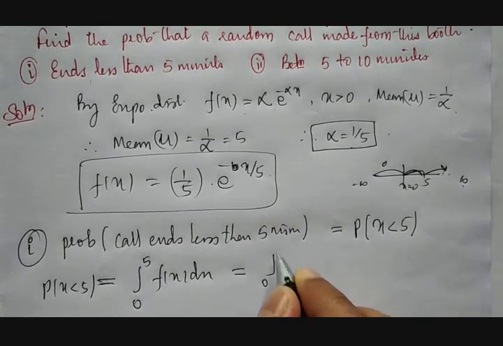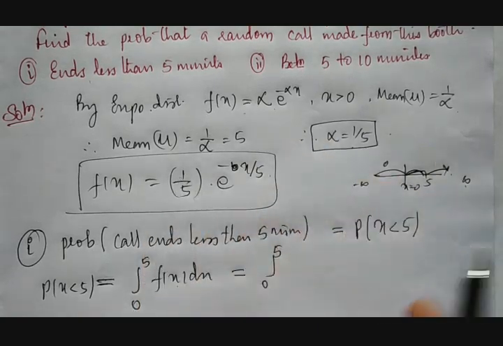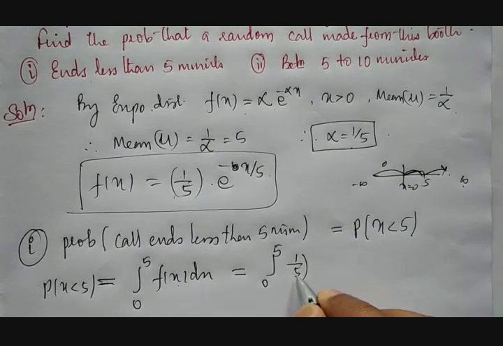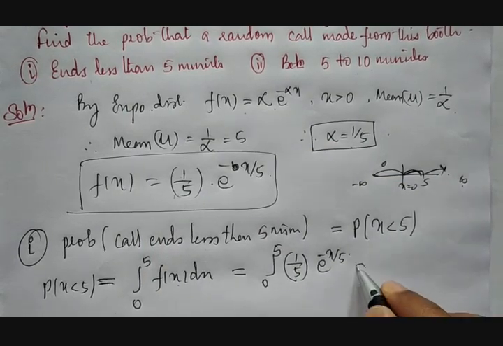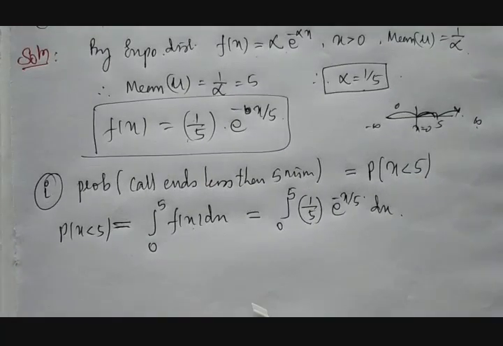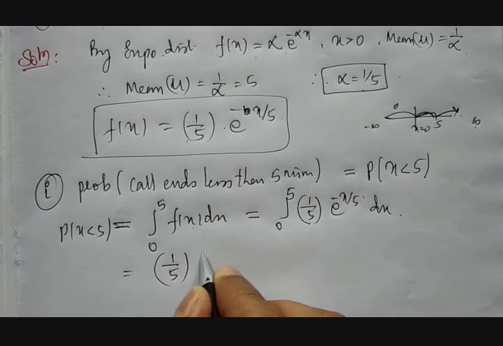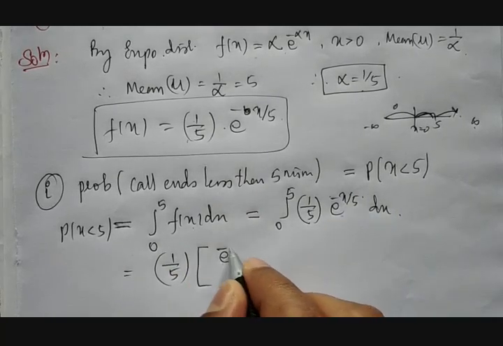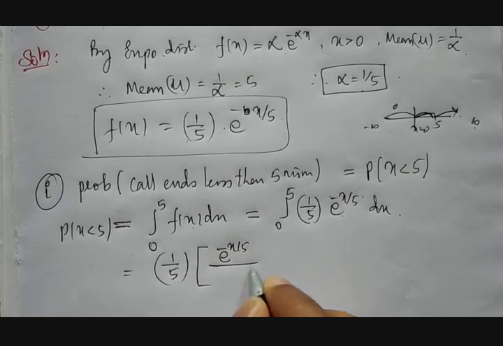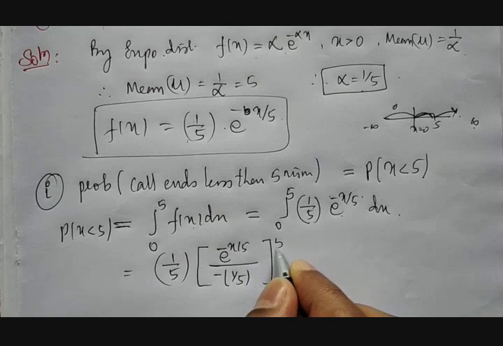Therefore, integration between 0 to 5, what is f of x? For this example with a mean of 5, this is 1 divided by 5 into e raised to minus x divided by 5 with respect to x. If we take 1 divided by 5 common, then the integration of e raised to minus x by 5 will be e raised to minus x divided by 5, divided by minus 1 divided by 5, between 0 to 5.